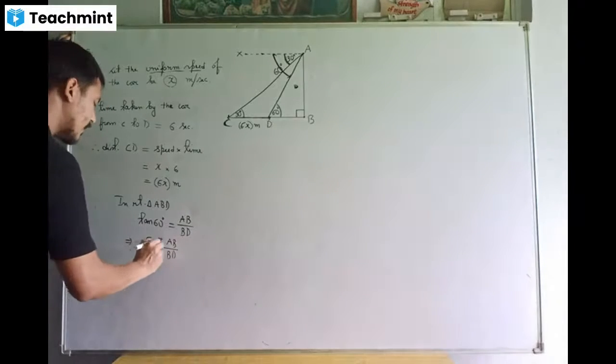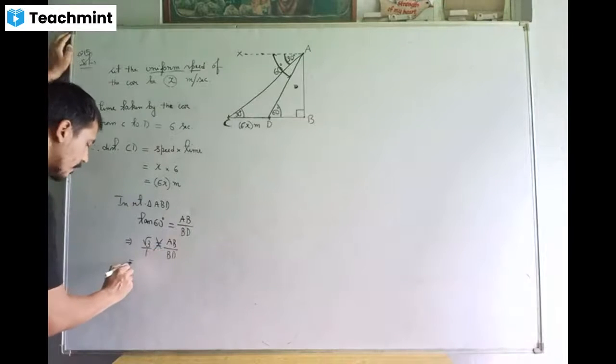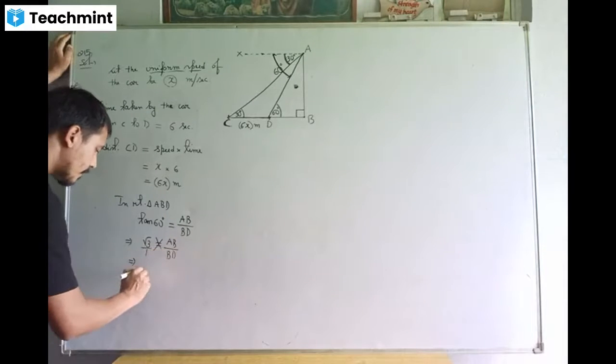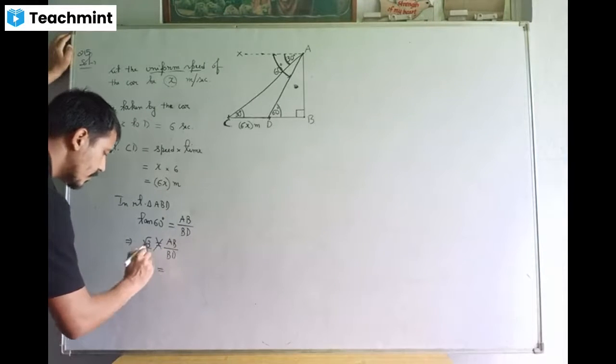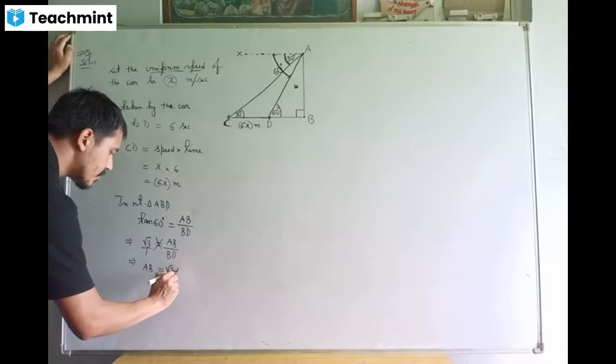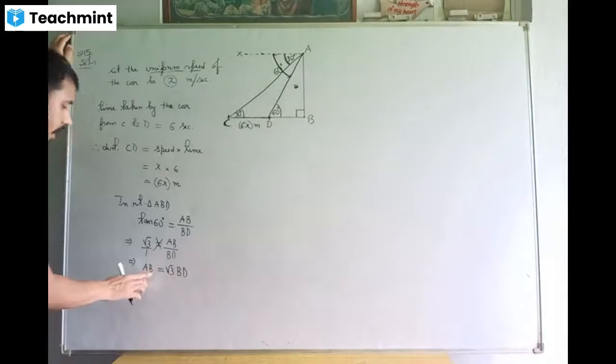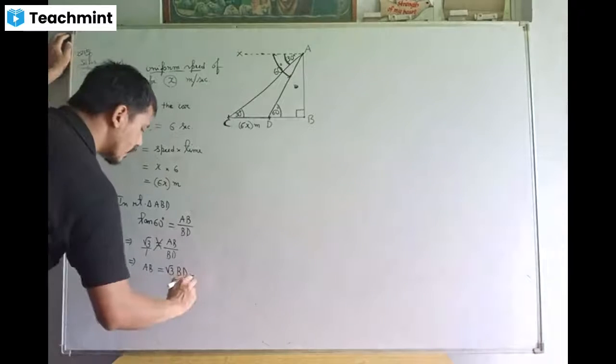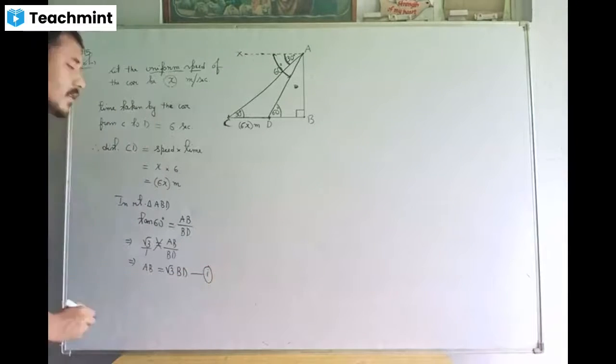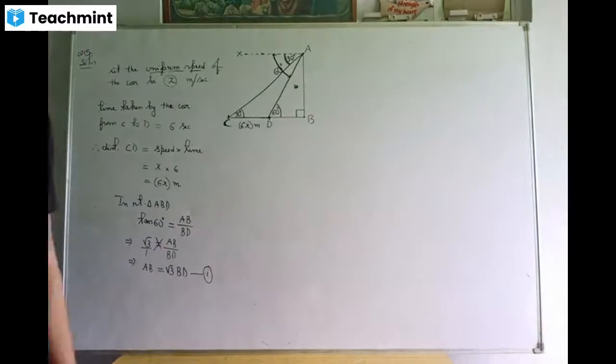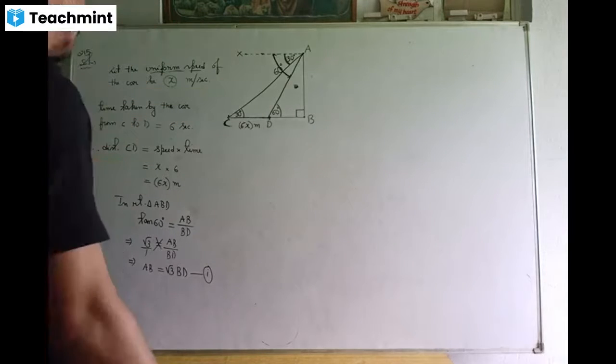So if you cross multiply, AB times 1, AB will be equal to square root of 3 times BD. AB is unknown, BD is unknown, so we can make that as equation number 1. Is it alright, class? Okay. Now let's consider the bigger right triangle.